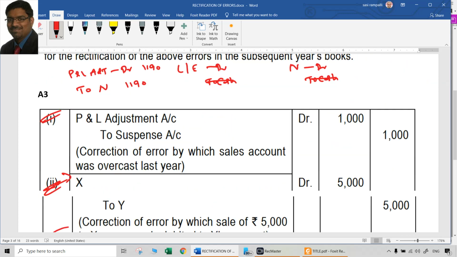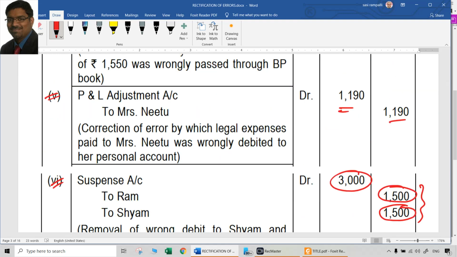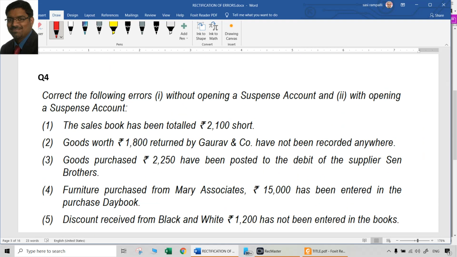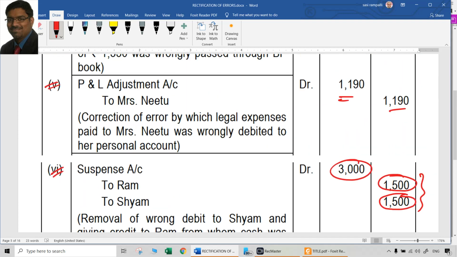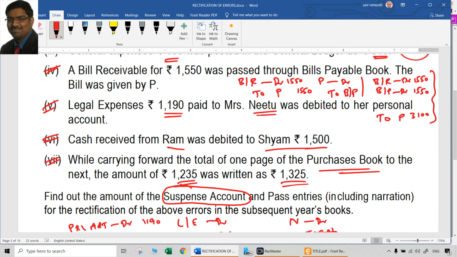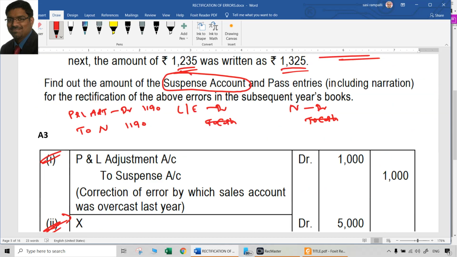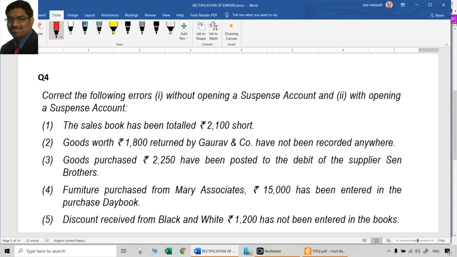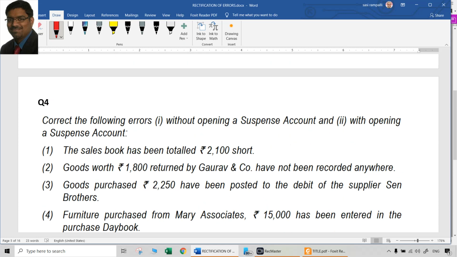So whatever the entries we made of suspense account, from that only the suspense account will emerge, not specially to be prepared or something like that. So that is another type of question which was given in the past examinations. So these type of questions can be asked for 10 marks. Next, another question which was given in the past examinations is question number 4.